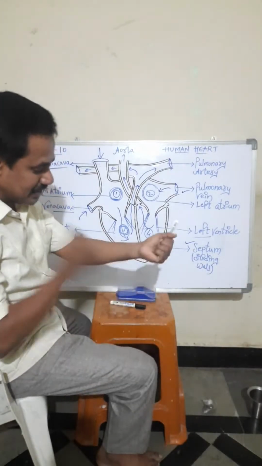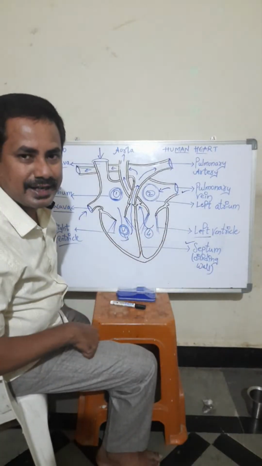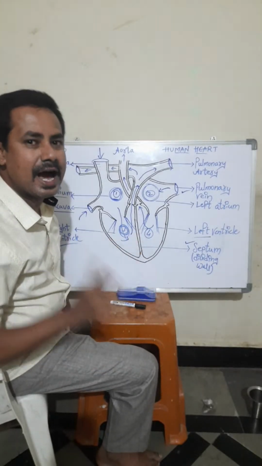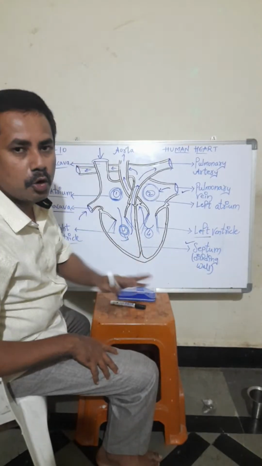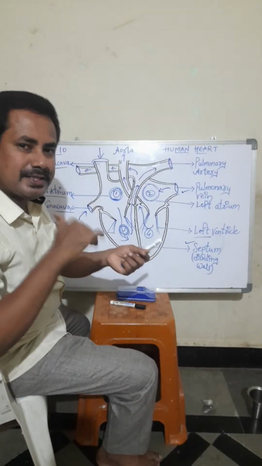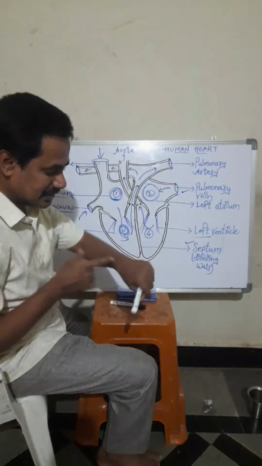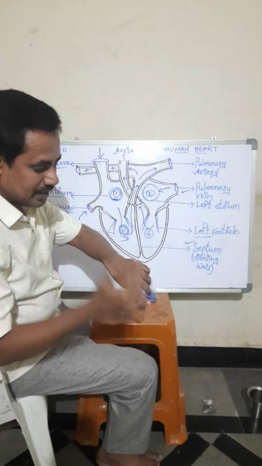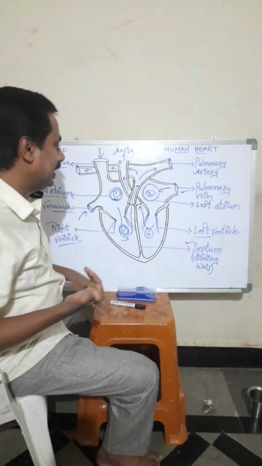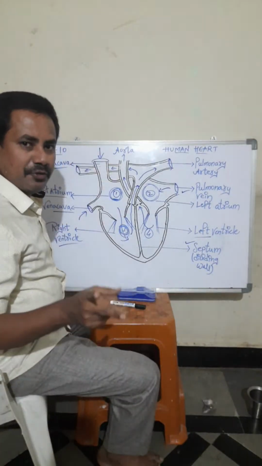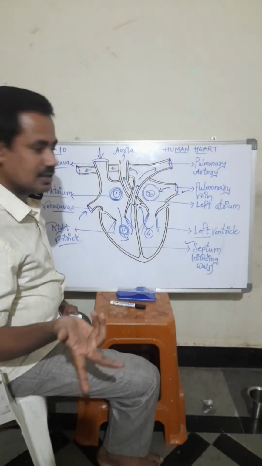These veins are carrying deoxygenated blood. We cannot see arteries in our hands and body. Arteries are deep-seated actually. Veins are superficial. We can see the veins here. So veins carry deoxygenated blood. That is the difference between arteries and veins.